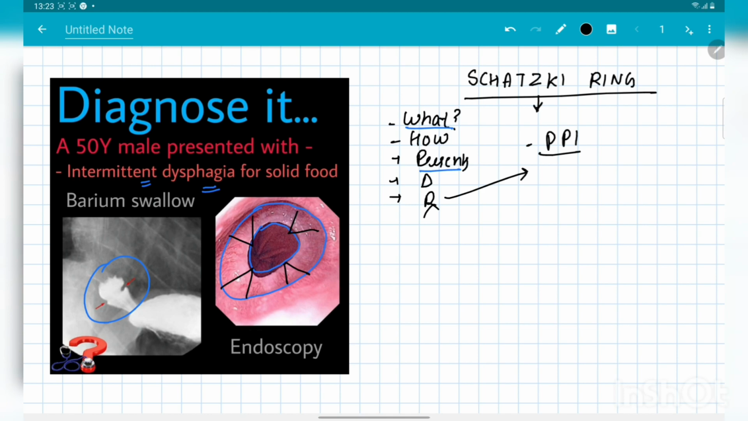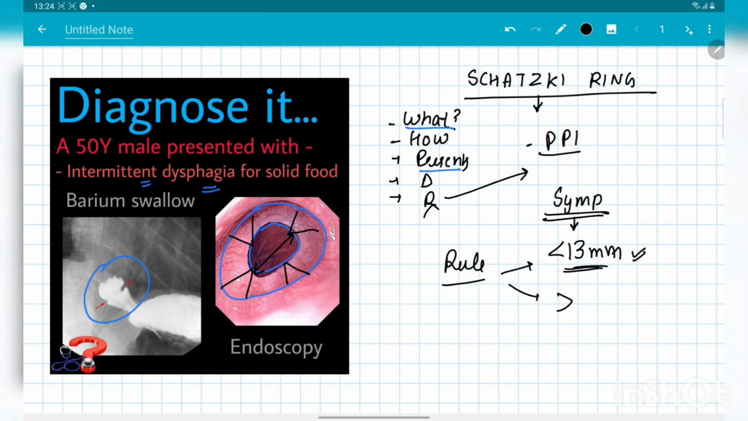patient get relieved. One more thing that I forgot to mention earlier, that symptoms of the patient are present when the diameter of this ring is less than 13 millimeter. When it is less than 13 millimeter, then the symptoms are present. This is Schatzki's rule, that when the diameter is less than 13 mm, then the symptoms are present, and when the diameter is more than 25 mm, then there is no symptom in the patient. So this is Schatzki's rule.